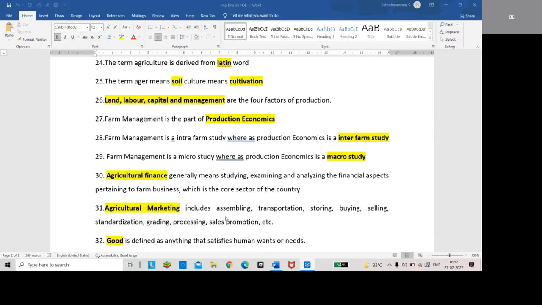Dash includes assembling, transportation, storing, buying, selling, standardization, grading, processing, and sales promotion. That is agricultural marketing.